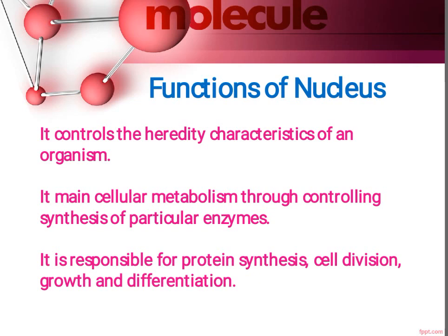The second function is that it mainly regulates cellular metabolism through controlling synthesis of particular enzymes. So nucleus is responsible for maintaining the metabolism through controlling synthesis of particular enzymes.